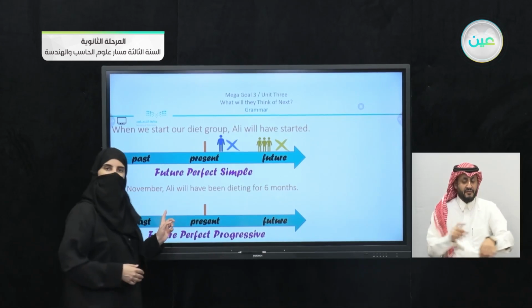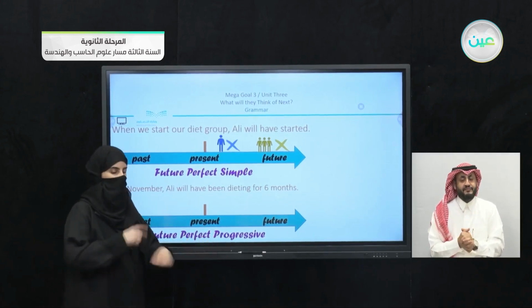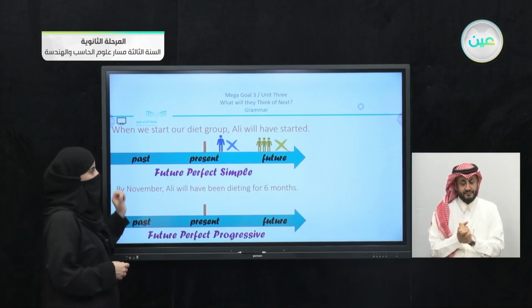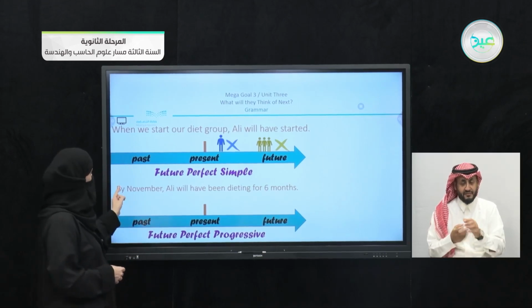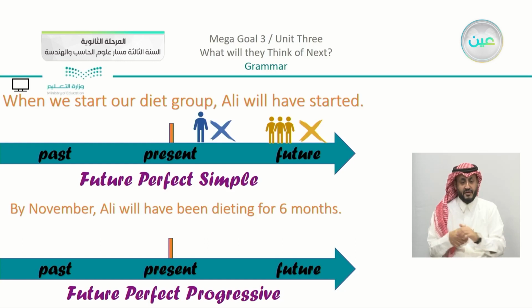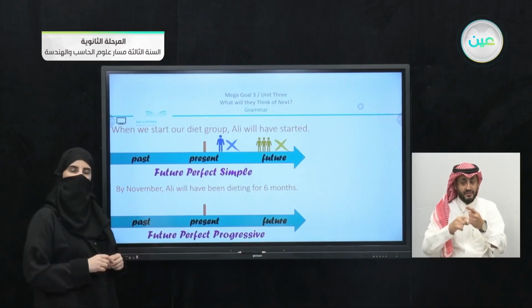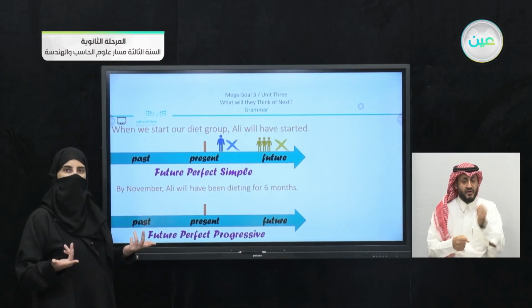This time we have the future perfect progressive, continuous. So here we have another example. You can see that we have here, by November, Ali will have been dieting. So from progressive, you know that we're going to use verb ing here. Now also, we have the two actions, so which one starts before?